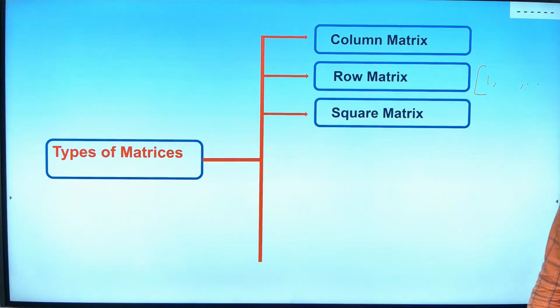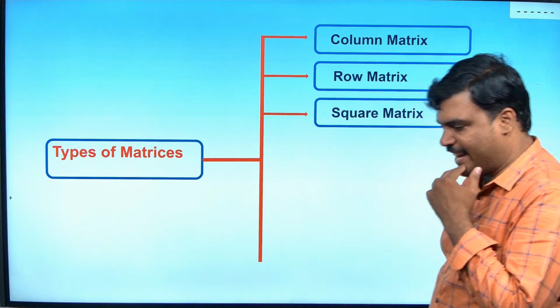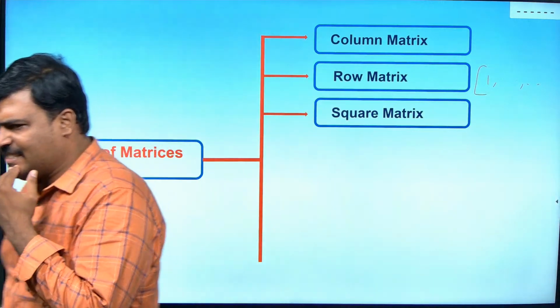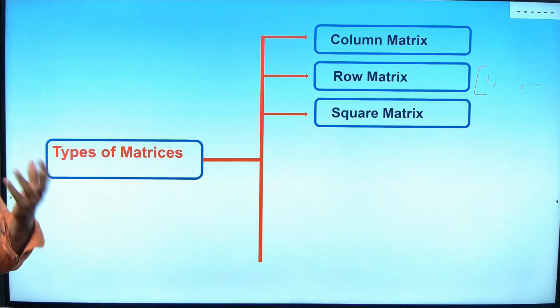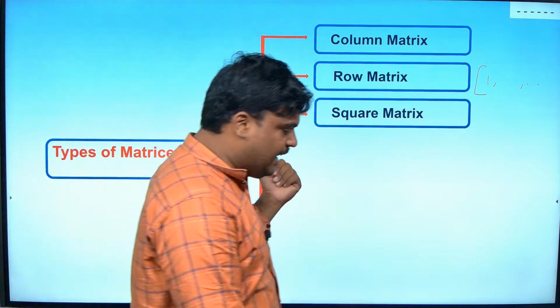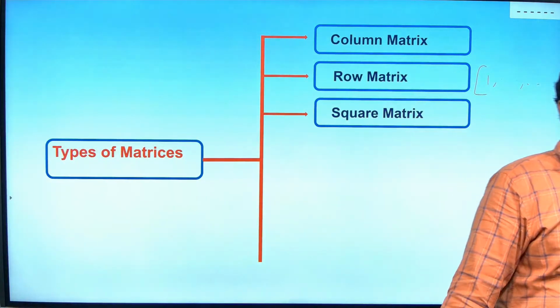See guys, if the number of rows and number of columns are equal, I am going to call it a square matrix. If the number of rows and number of columns is going to be equal, I am going to call it square.